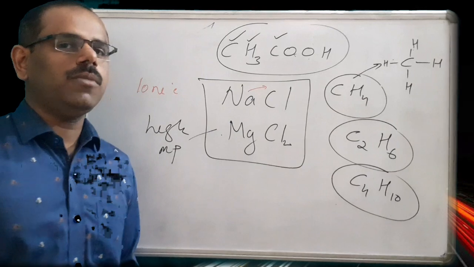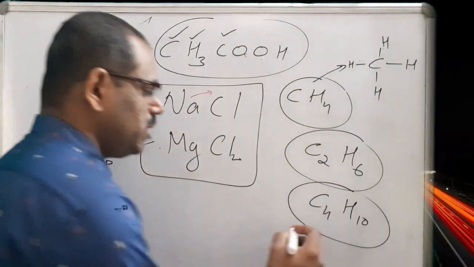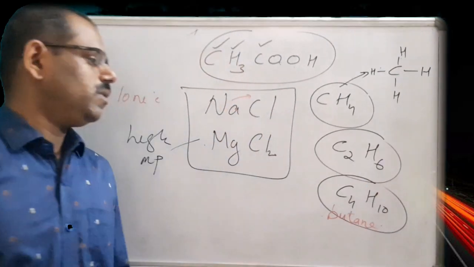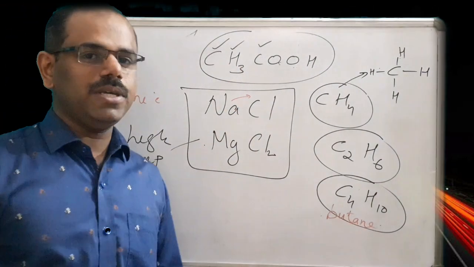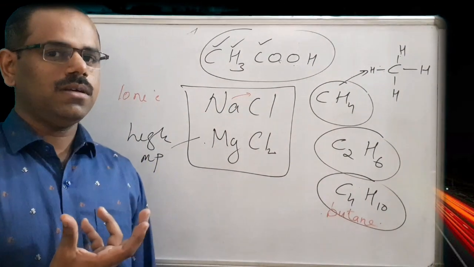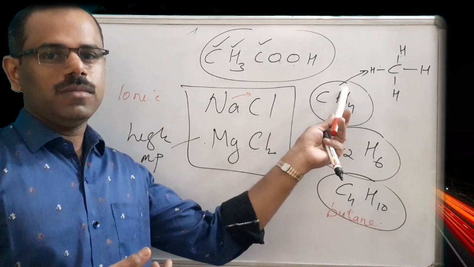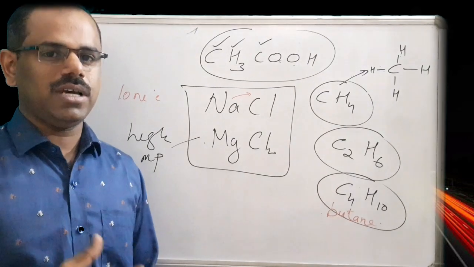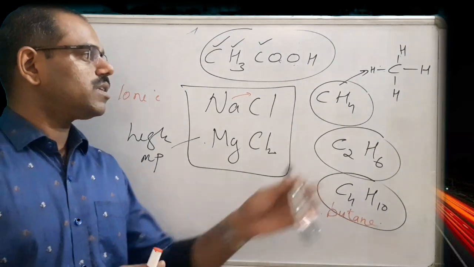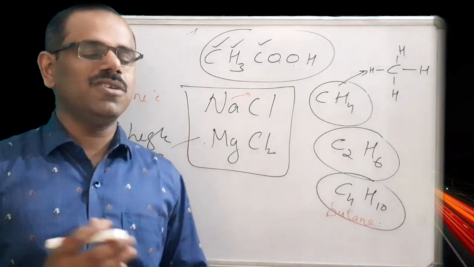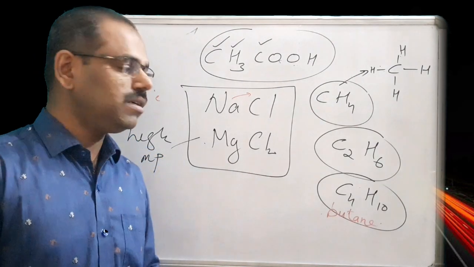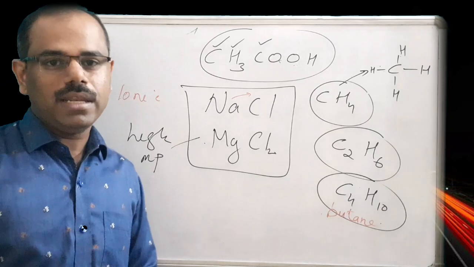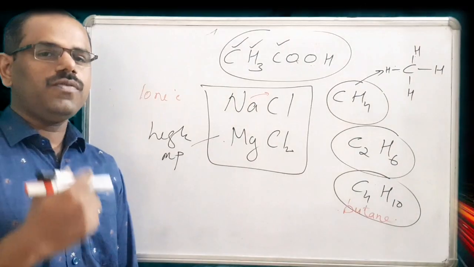One of the main components in our LPG is butane, which is highly inflammable. Methane we use as compressed natural gas, CNG, as a fuel for vehicles, so it is highly combustible. Organic compounds are highly combustible, while inorganic compounds are not.